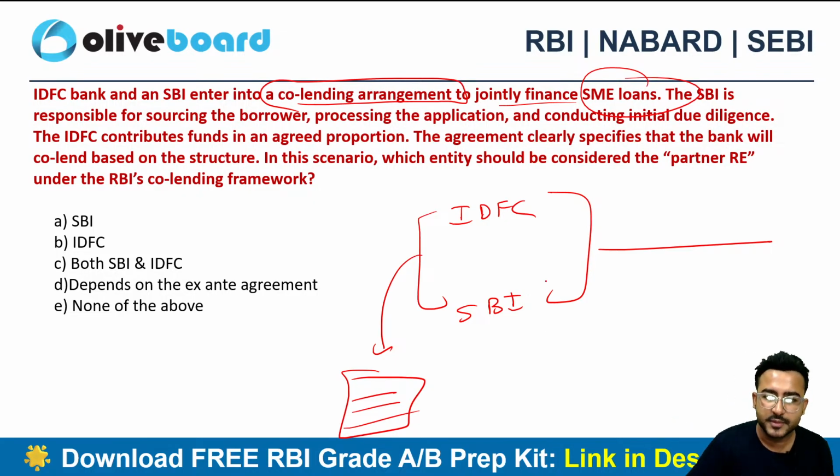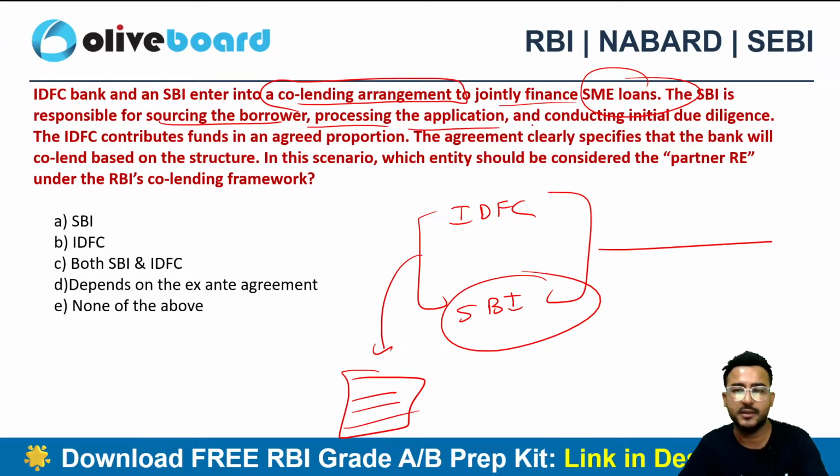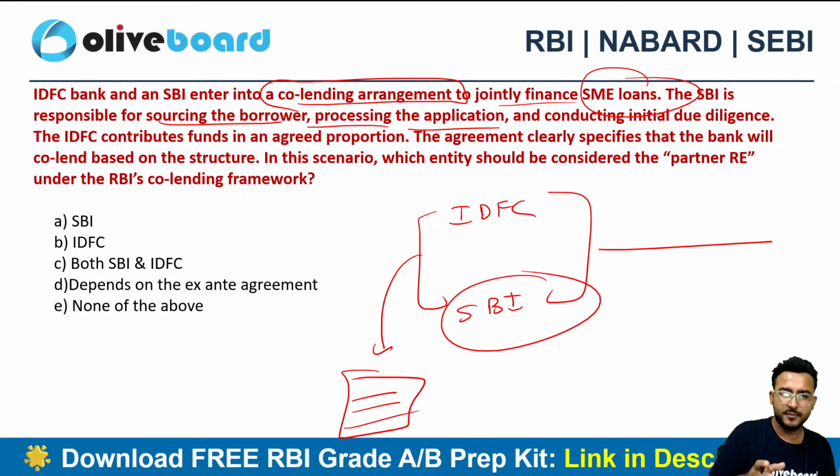SBI Bank is responsible for sourcing the borrower, processing the application, and conducting the initial due diligence. IDFC contributes the fund in the agreed proportion.